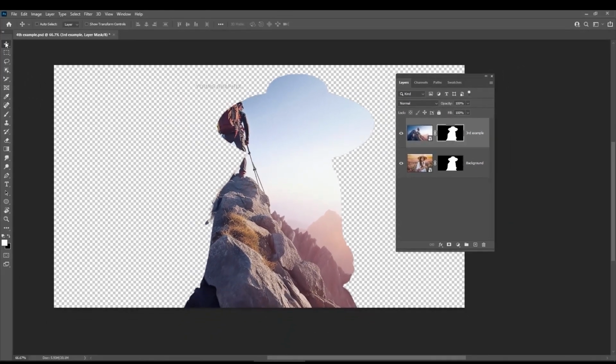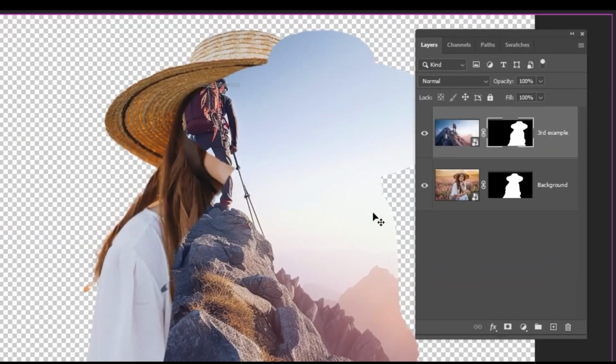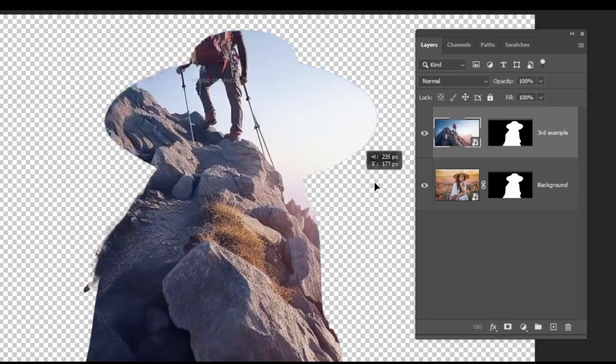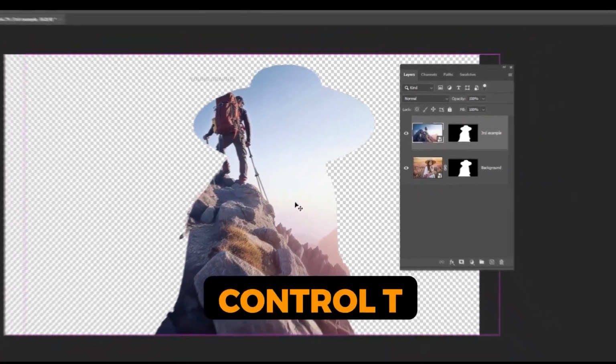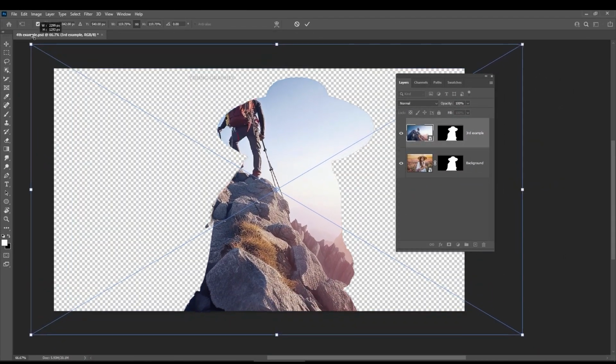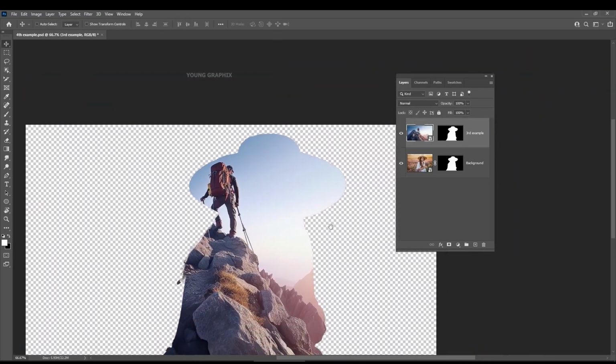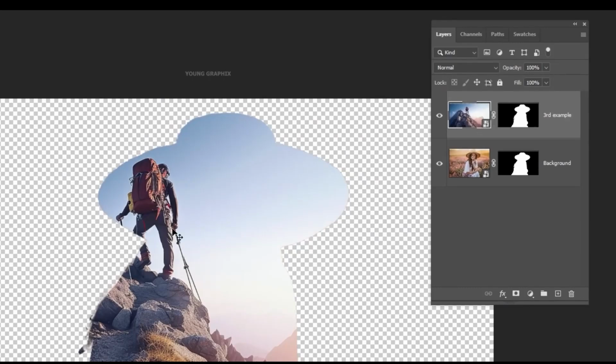Now, if I try to move this mask, the whole image moves with it because it is linked to the mask. If we unlink the mask and click on the image here, now, when we try to move it, it moves without the mask. You can also press Ctrl+T and scale the image inside the mask. When you finish, don't forget to link the mask back to the image.